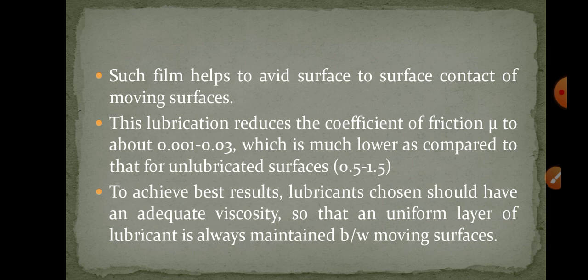This type of lubrication can be better understood by considering the operation of the journal bearing. We know that the bearing consists of a shaft rotating at a fair speed with a moderate load. The lubricant is applied in the annular space. When the journal bearing is stationary, the two surfaces remain in contact. But as the shaft begins to rotate, the film of lubricant also rotates between the two metallic surfaces.